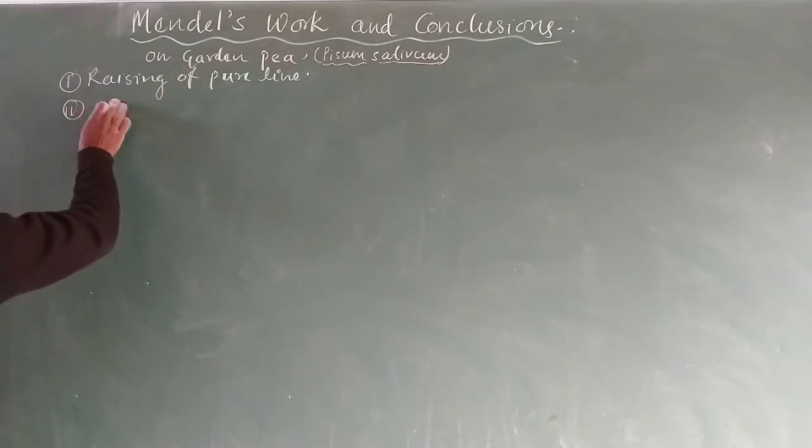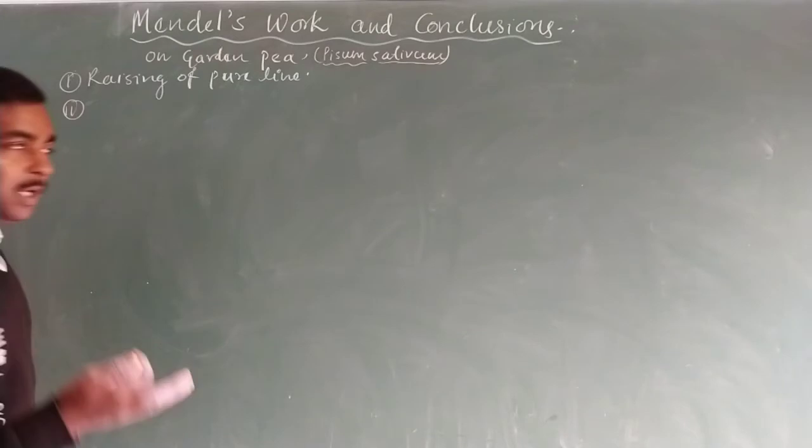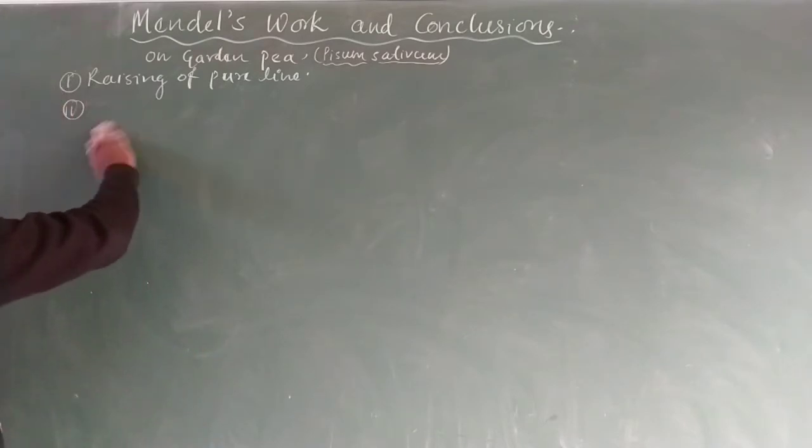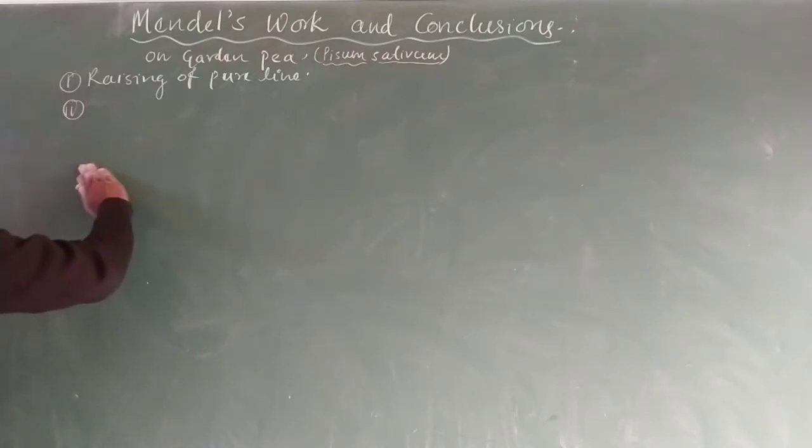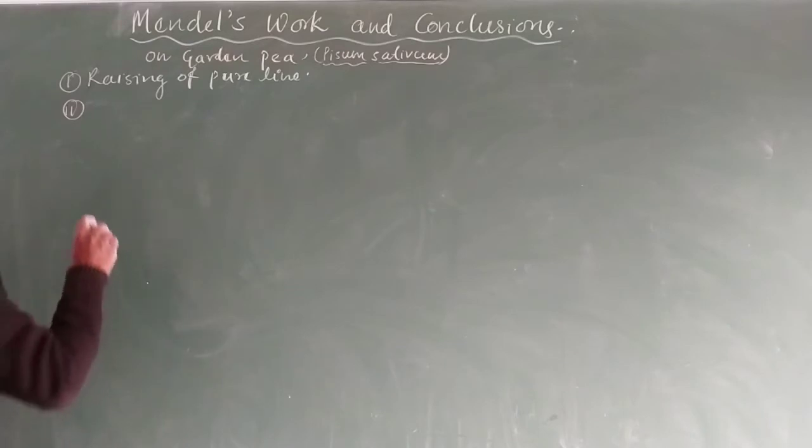The second work: after collecting this pure line, he sowed the seeds and grew the plants, and after growing the plants, he did the process of pollination, or the fusion of fertilization.